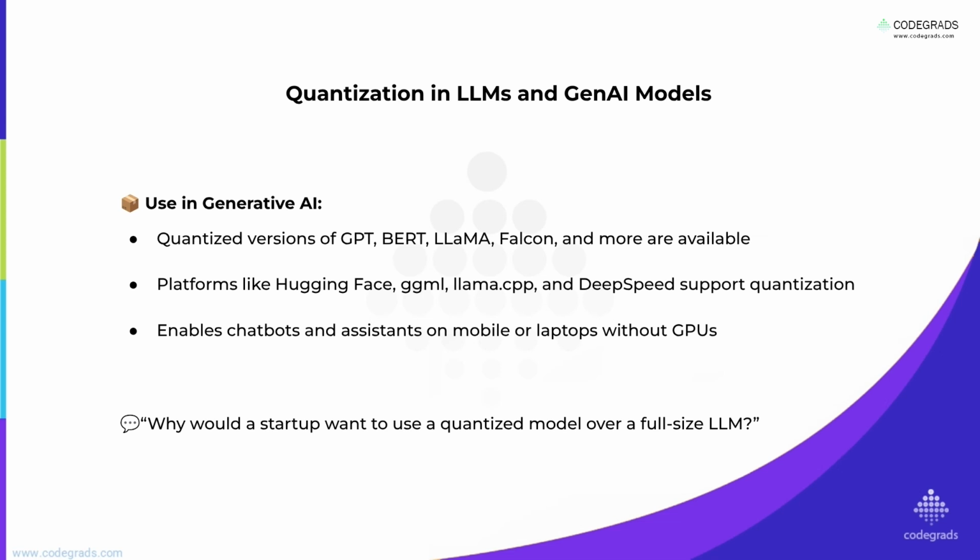Hugging Face, a major hub for models, provides many quantized models. Tools like GGML, powered by llama.cpp, are specifically designed to run these huge models efficiently on consumer hardware. It heavily relies on quantization. This means you can run powerful chatbots and AI assistants right on your laptop or phone. No expensive GPUs needed. Think about the privacy benefits too. If the model is run locally, your data doesn't always have to go to the cloud.